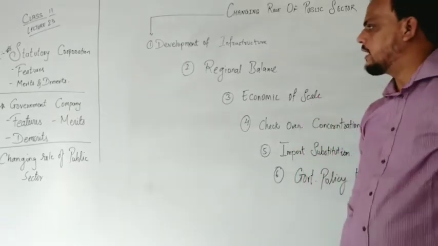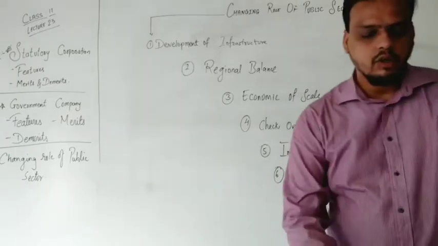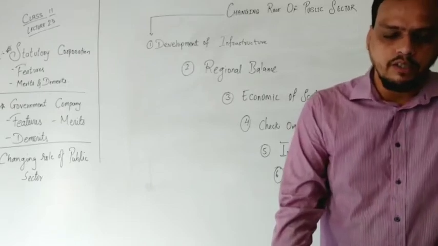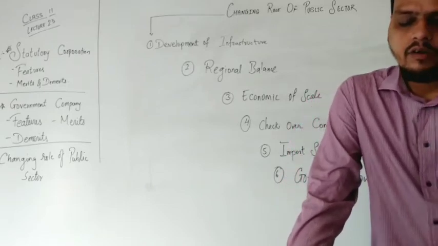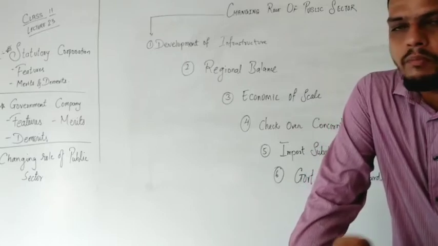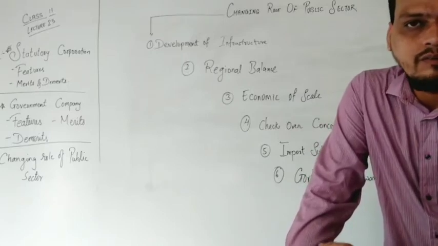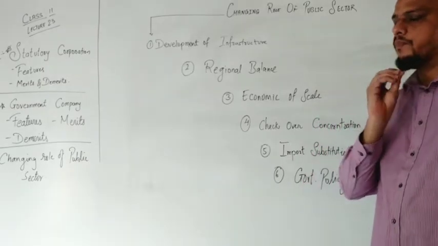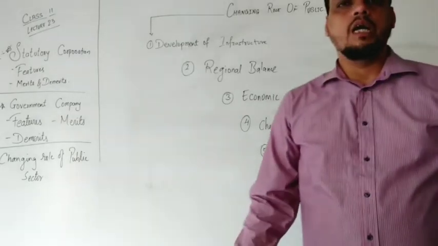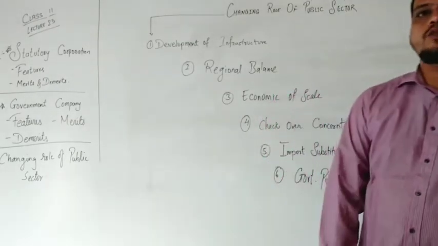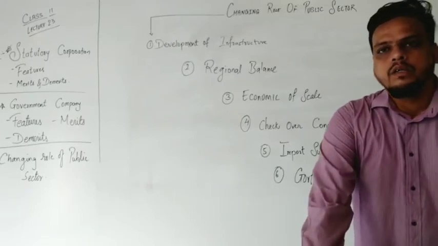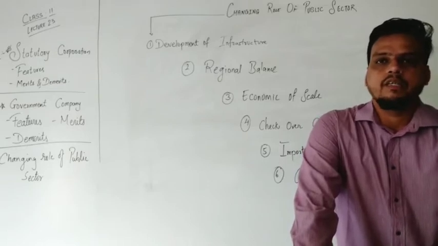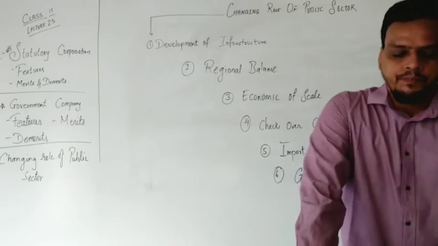We are going to the next point, regional balance. If we talk about regional balance, backward regions have a lack of infrastructure facilities, so the private sector was not ready to invest money there. They do not invest to improve the infrastructure of a backward area. No one wants to start an organization in a backward area because there were no facilities. They want to start their industries only in urban areas. That's why huge problems occurred.